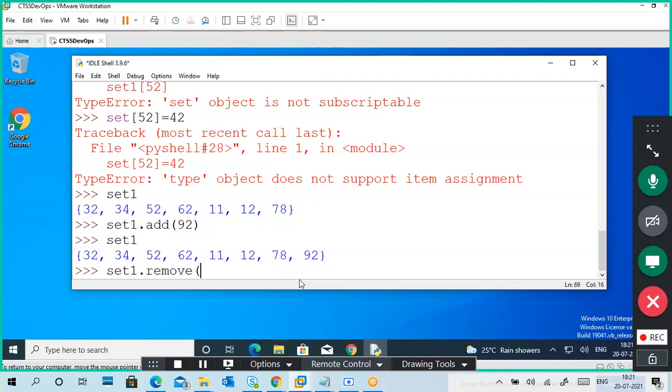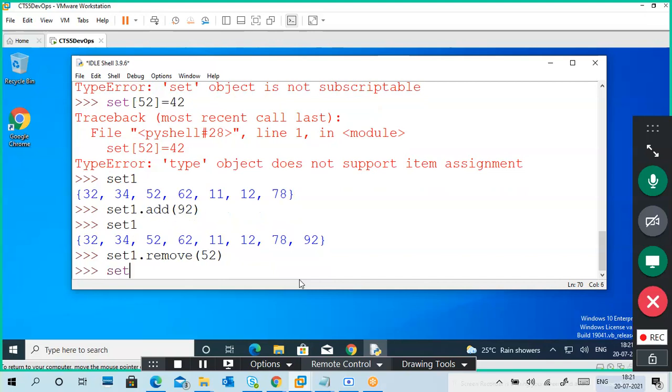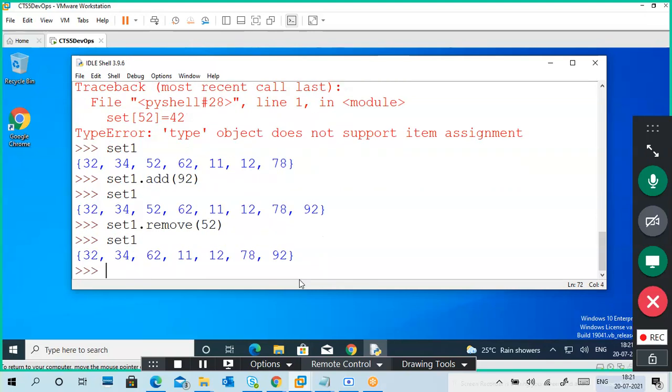I don't like that 52. It is not throwing an error now. 52 is gone. So we can add the data. You can remove things, but it is not in an ordered position. We can't replace something with something.